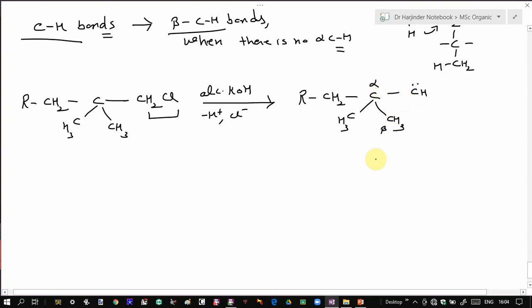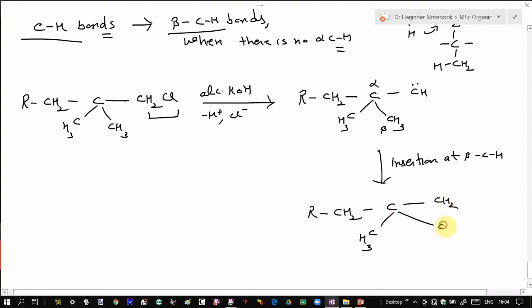Since there is no alpha carbon-hydrogen bond, insertion takes place at the beta carbon-hydrogen. So it will get inserted in between this beta carbon-hydrogen. That will result in the formation of this. So that is your product.